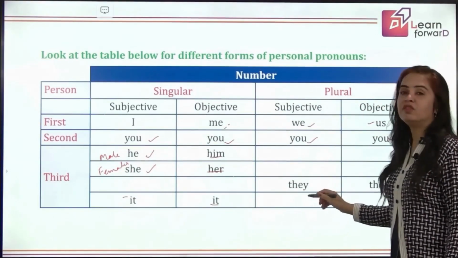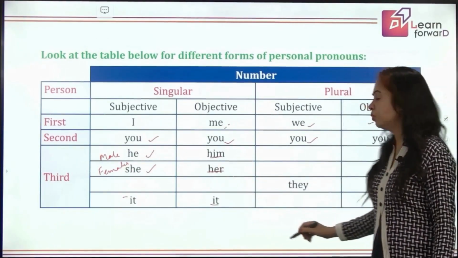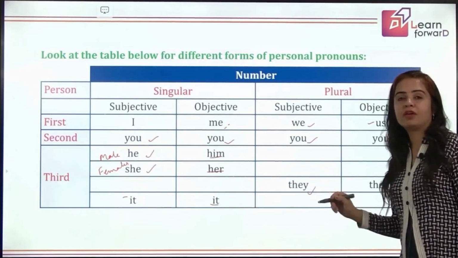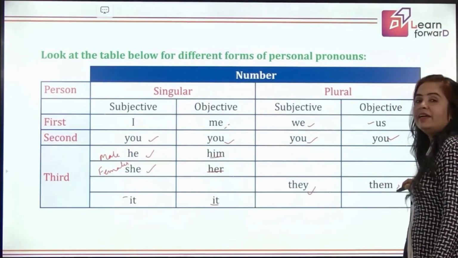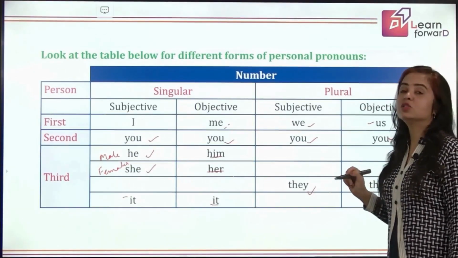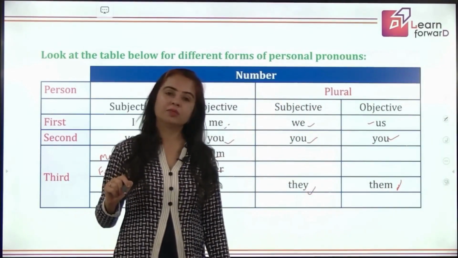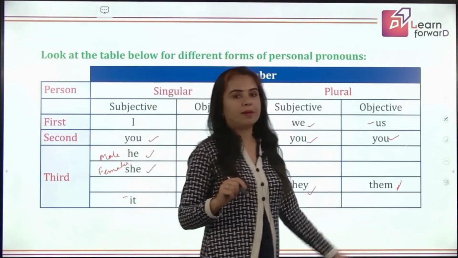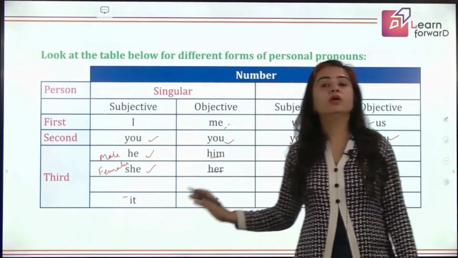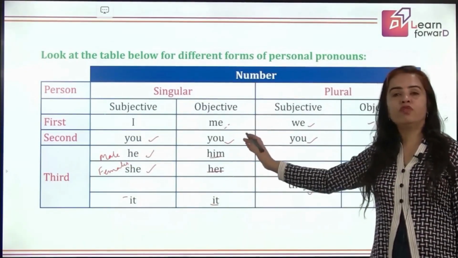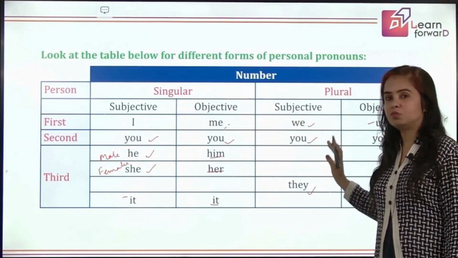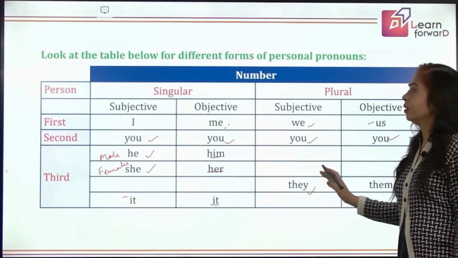And when we are talking about third person plural, we say they are my friends. I invited them to a party. So in objective case, they becomes them. Third person plural becomes them. So this was about personal pronouns, different forms in objective and subjective case, which you will have to remember.